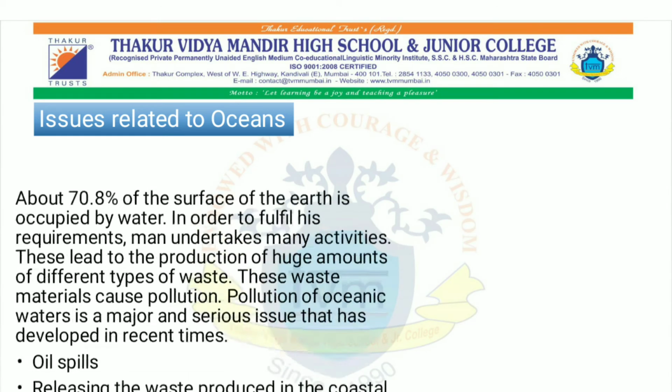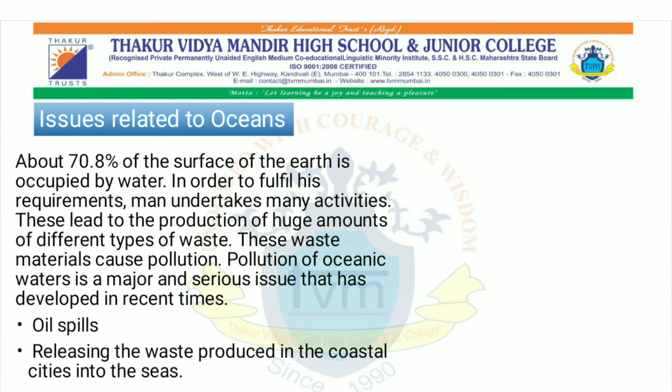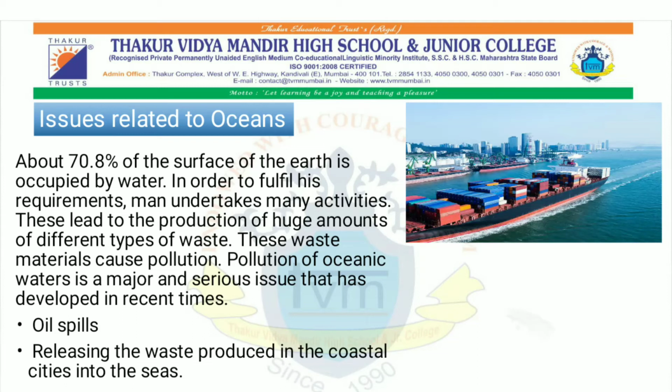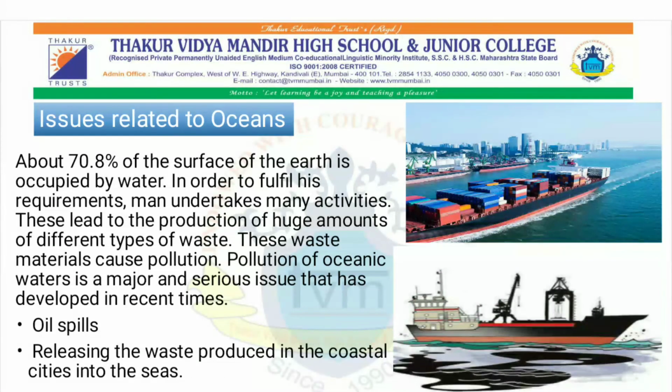Now, if anything has problems, those issues are to be sorted out, correct? So what are the issues related to the ocean? About 70.8% of the earth's surface is occupied with water, as we know. In order to fulfill the requirements, man undertakes many activities. This leads to production of a huge amount of different types of waste, material waste, pollution, etc. This waste material causes pollution, and pollution of oceanic water is the major and serious issue that has developed in recent times. First one, oil spill.